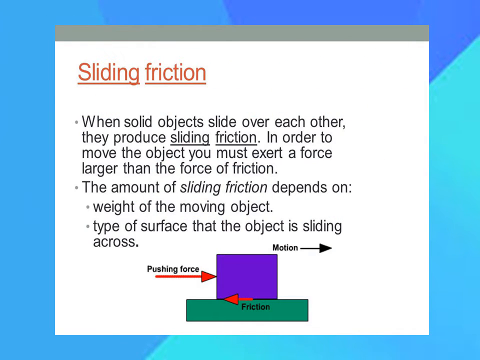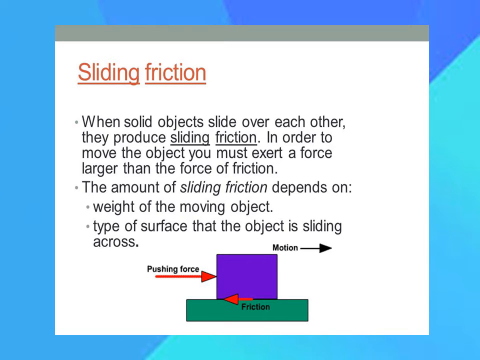Now, the sliding friction. The force of friction acting between two bodies when they slide on one another with a uniform speed is called sliding friction. When an object starts sliding, the contact points on its surface do not get enough time to lock into the contact points on the floor. So, sliding friction is slightly smaller than the static friction. In order to move the object, you must exert a force larger than the force of friction.